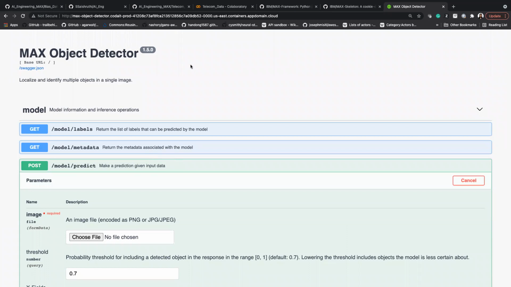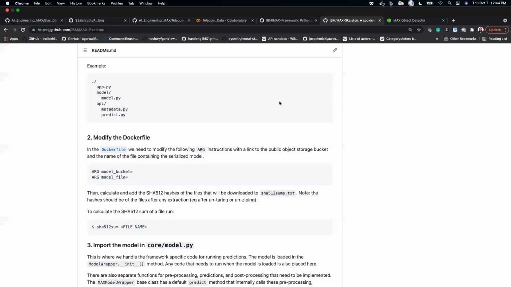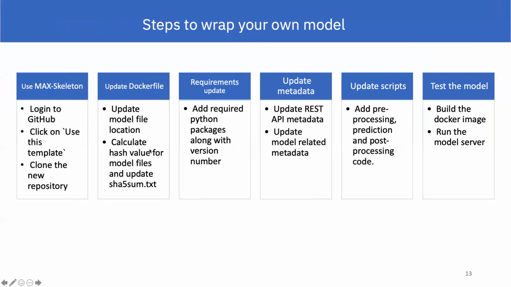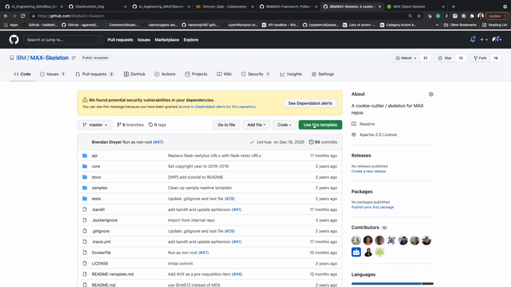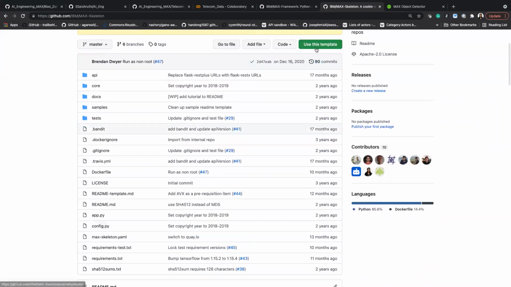So to create this UI and to create a model as a microservice, we need to go through the 6 steps, right? First, we need to log into GitHub and use this Max Skeleton as a template. You have this use this template option.